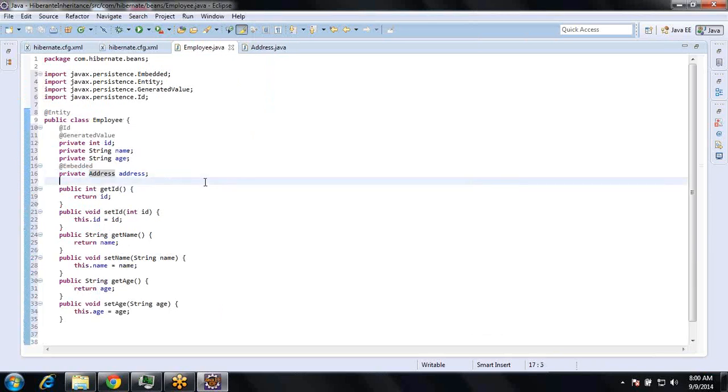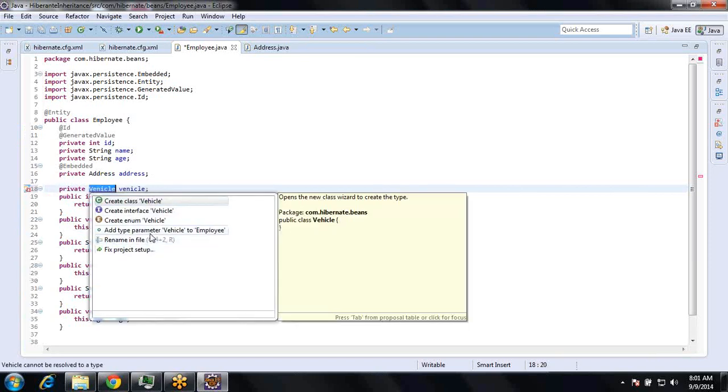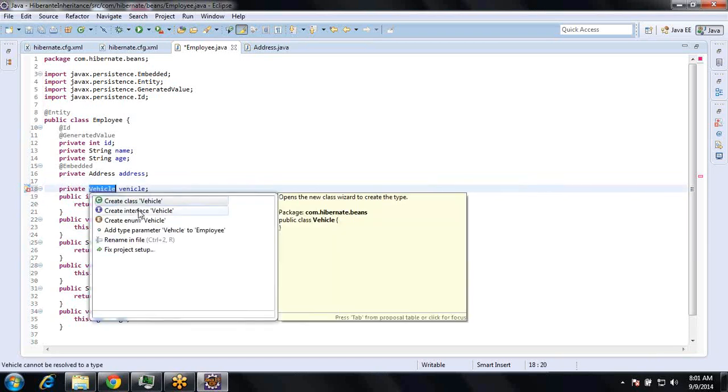Now I am writing a vehicle class. Okay, so this is a new vehicle class, create.